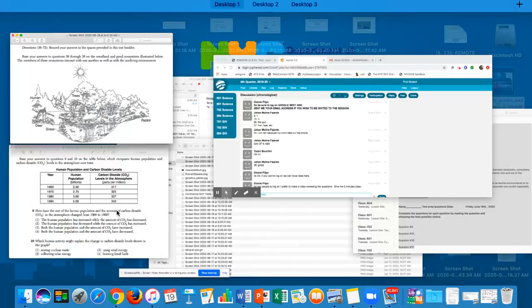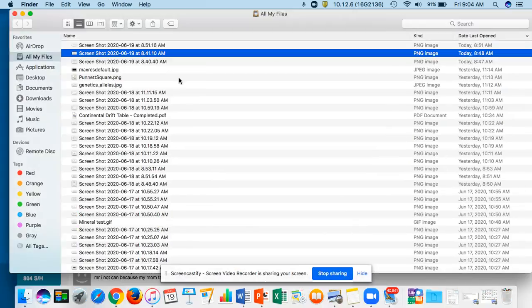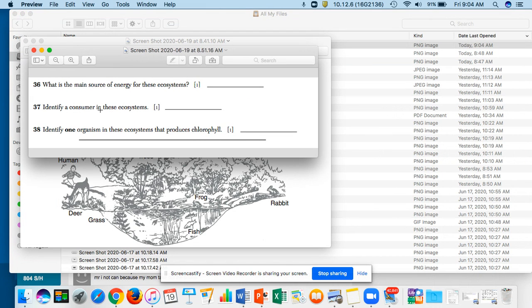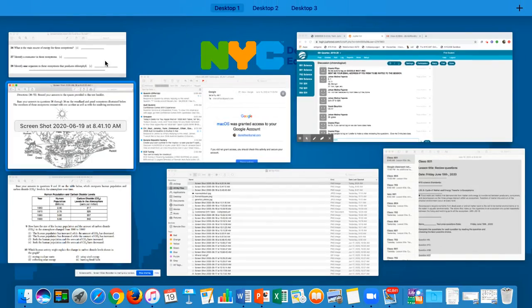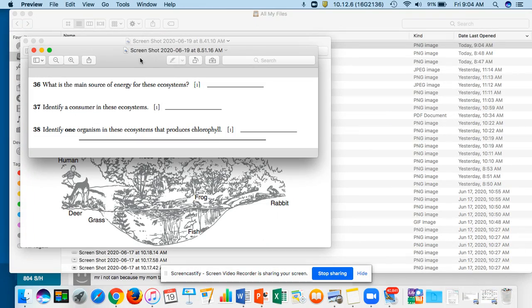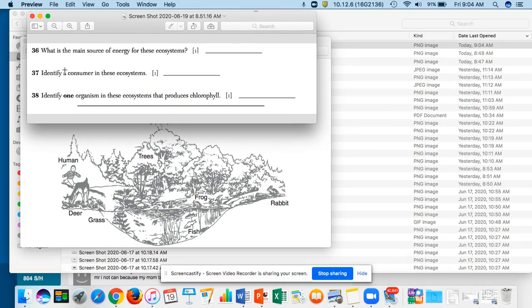Okay, so let me pull up the question. Where was the question? Right here. So, what is the main source of energy for this ecosystem? I think I just said it. I gave you that answer. So, you should recall 37. Identify a consumer in these ecosystems. Oh, so now we're looking at what is a consumer? What is a producer? So, give me one consumer. Question 38. Identify one organism in these ecosystems that produces chlorophyll.